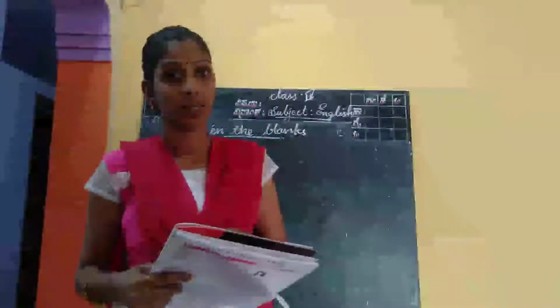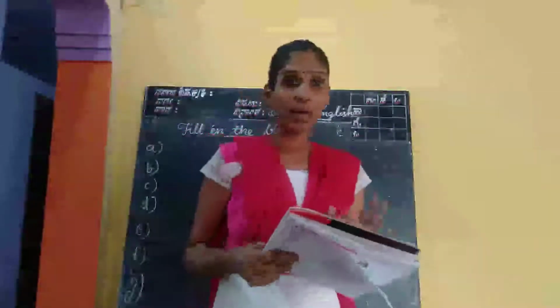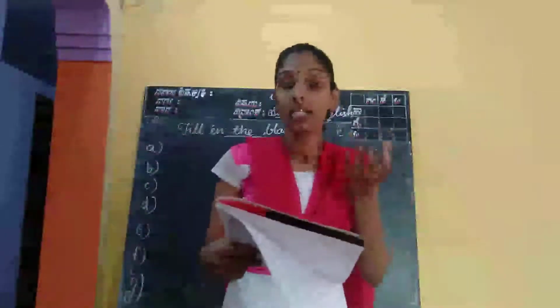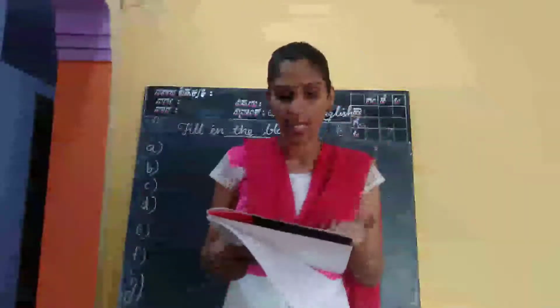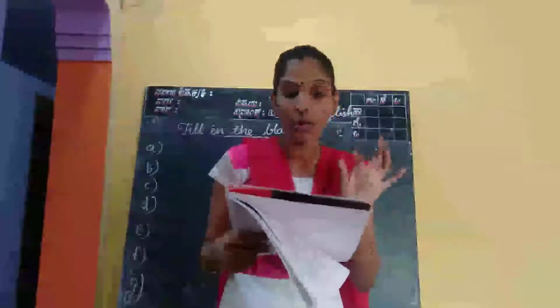Paper balcony or glass balcony? Glass balcony, that is right. Paper balcony is impossible, right? She was scared of walking onto the glass balcony. First answer is glass.